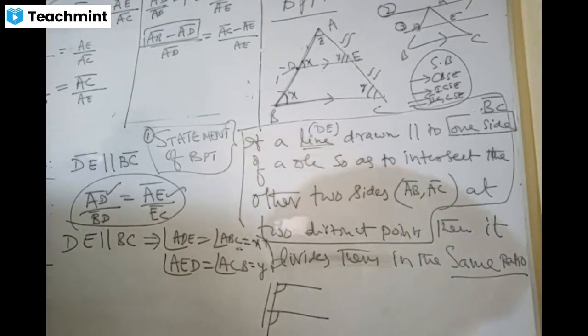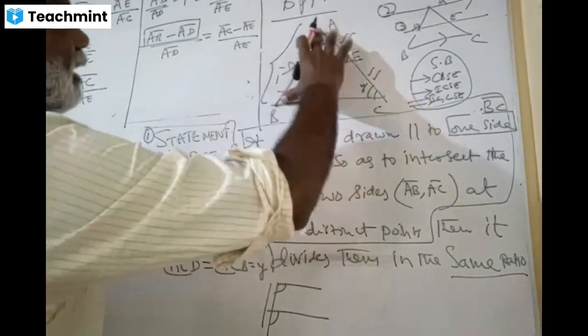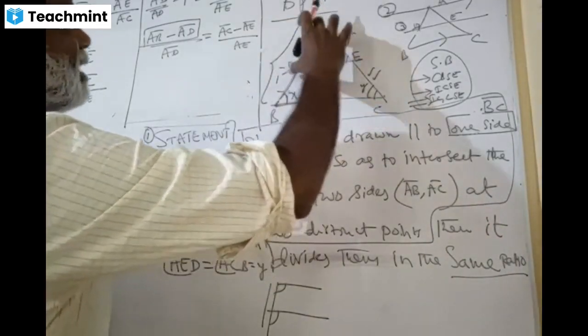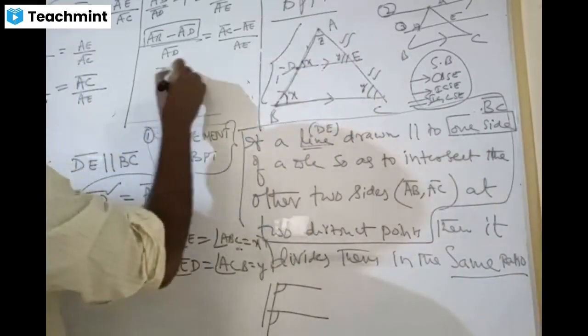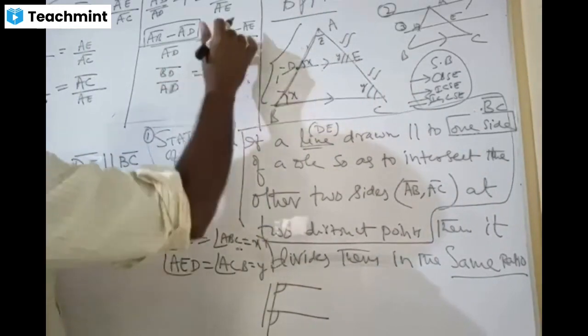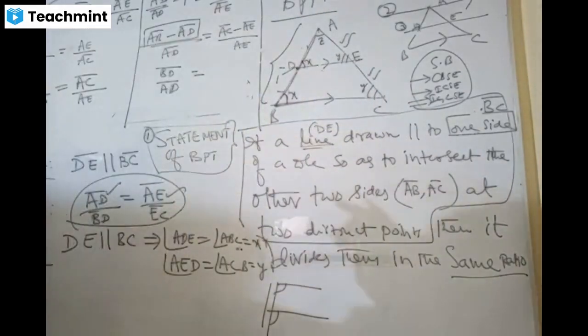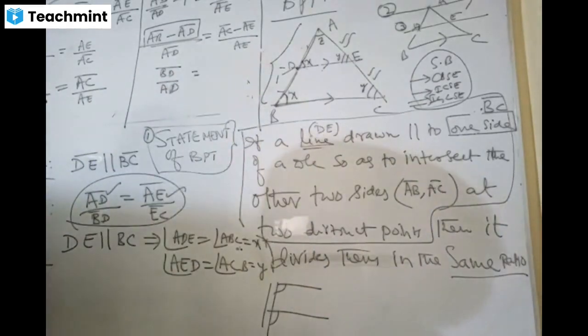BD, sir. Brilliant. AB is this whole thing, minus AD, it is removed, but what is remaining now? BD by AD. What is this thing? AC minus AE. What is that?